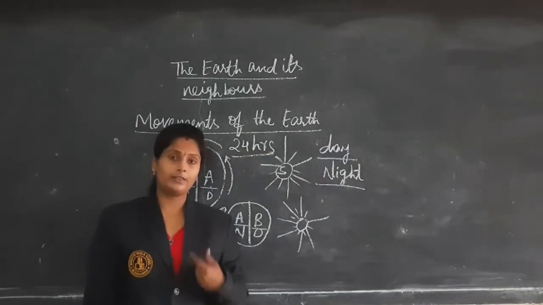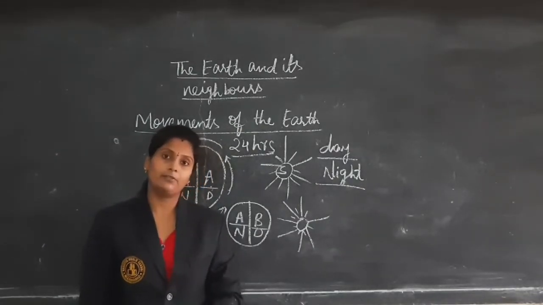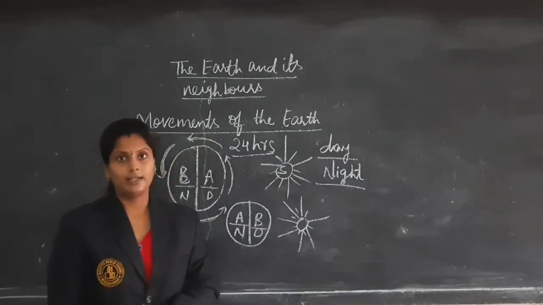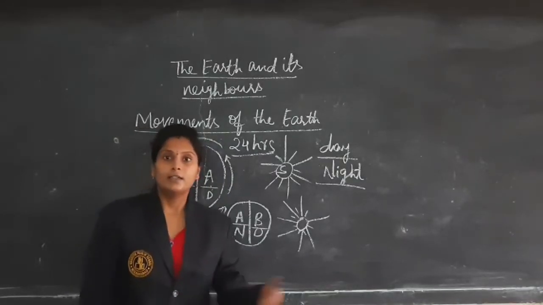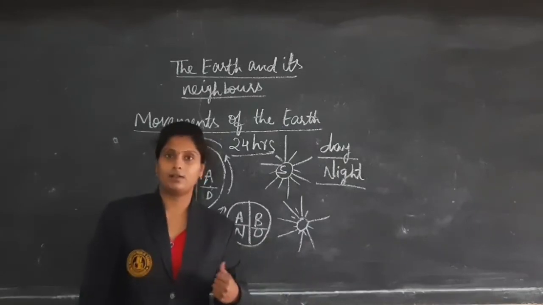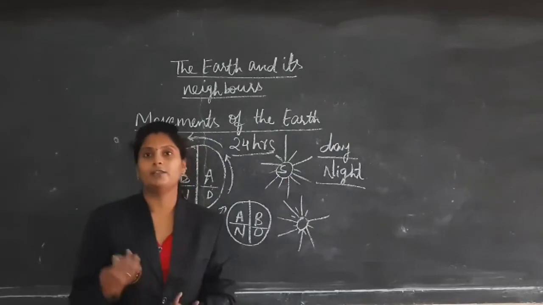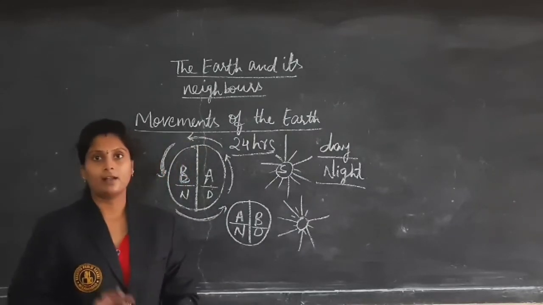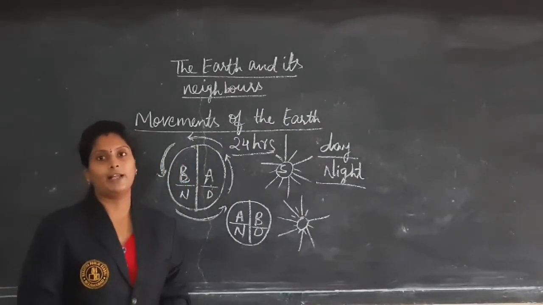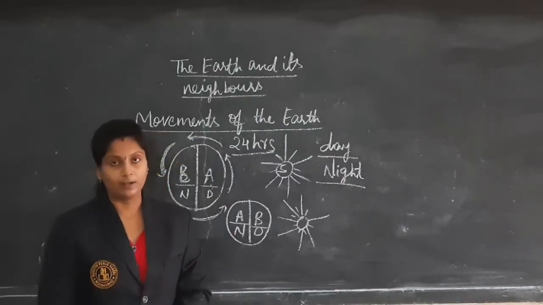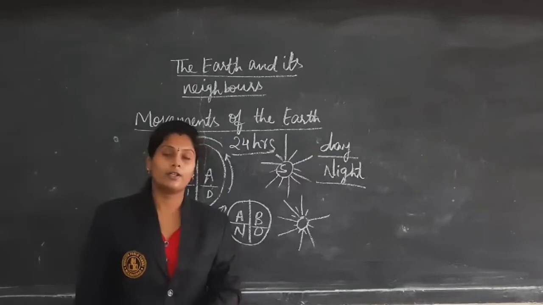And along with this, what will we be seeing? We are seeing the seasons. Yes, seasons we are seeing. Till last week or last 10 days, we were having the summer season. And just now we entered into the rainy season. And after 3 to 4 months, again we are going to the winter season. How is it possible?